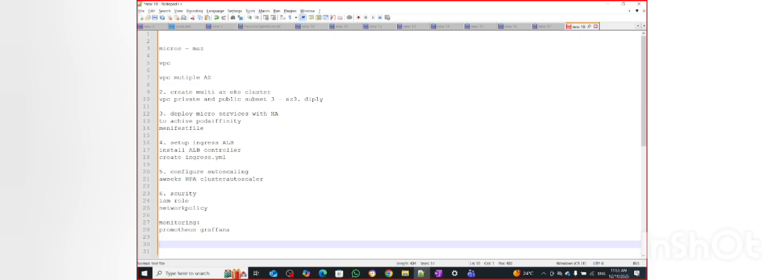For that we can use different kubectl commands, or first you can check the dashboard and all those things. After that you can log into the server and EKS cluster. The first thing we need to check is the events log, so for that we have the kubectl describe command. By using kubectl describe I can check the events log. After that, we can check the logs of your deployment, so the kubectl logs command is there.